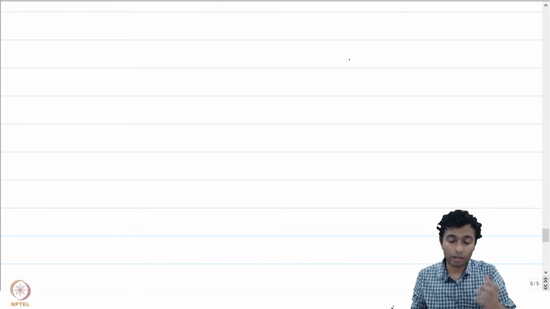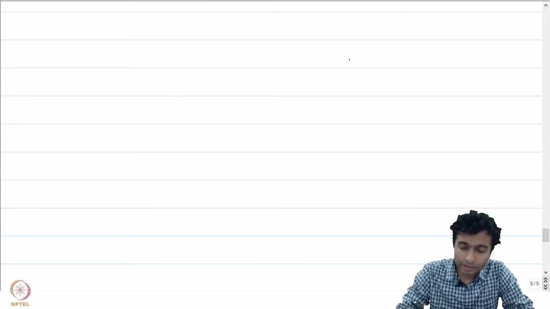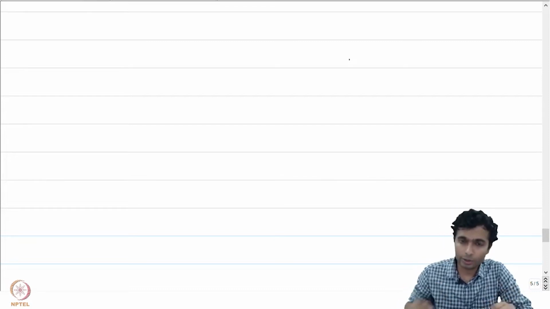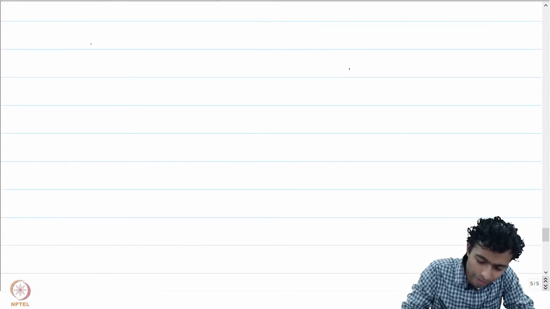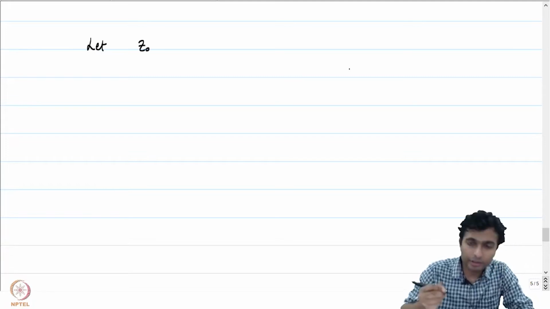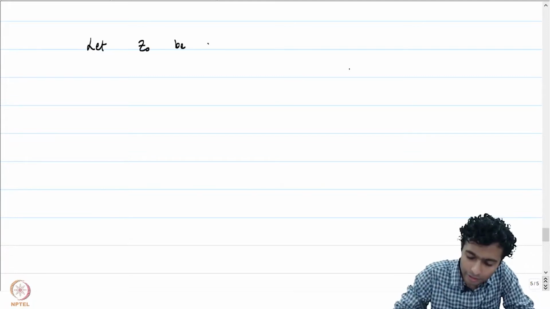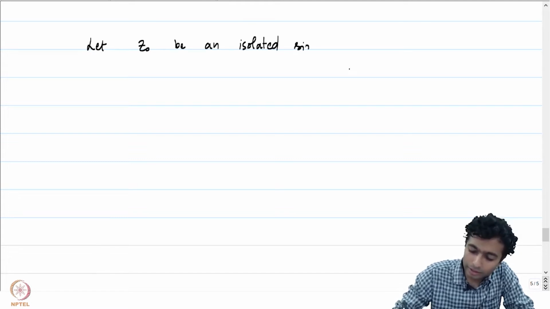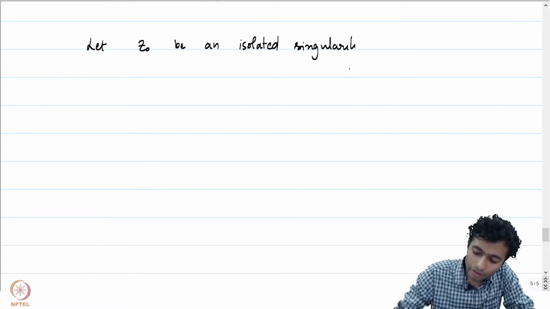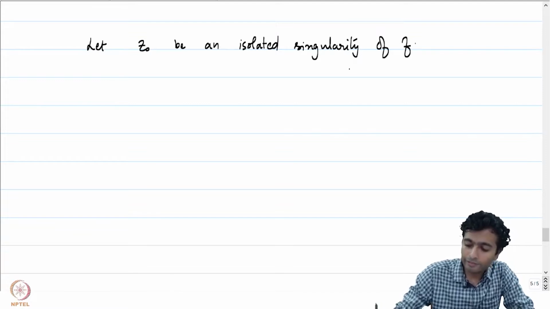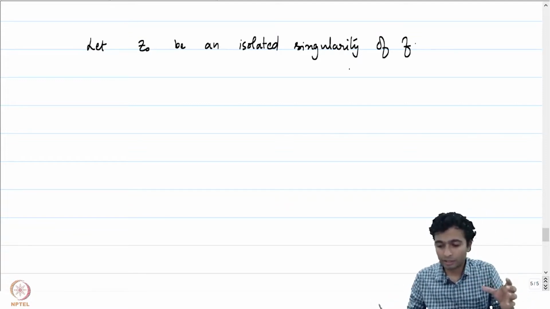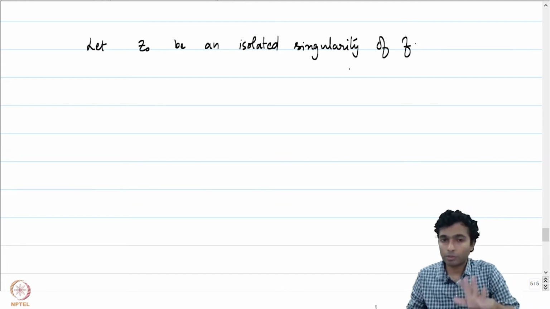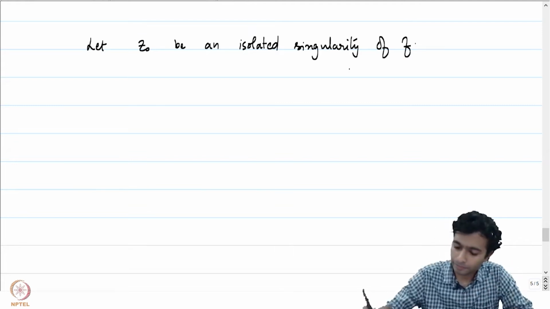By considering the behavior of f as z goes to the singularity, let's now study the other types of singularities that can occur. The first one that we will be discussing is what is called a pole of f at a given singularity z0. So let's start with z0, a point which is an isolated singularity. Recall that z0 is an isolated singularity of a function f if f is holomorphic in a punctured neighborhood D(z0) minus z0. We don't know about its behavior at z0.